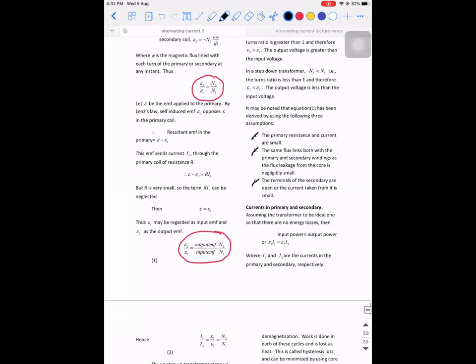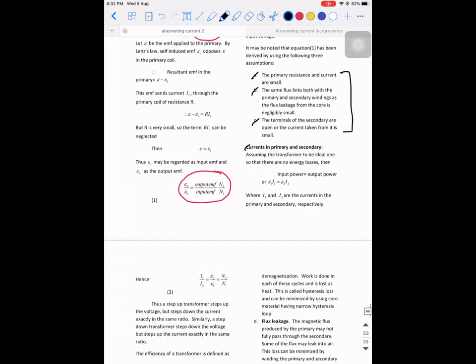Okay, so these are the 3 assumptions which you need to know. This might be a 1-mark question. Next is the currents in the primary and the secondary coil.